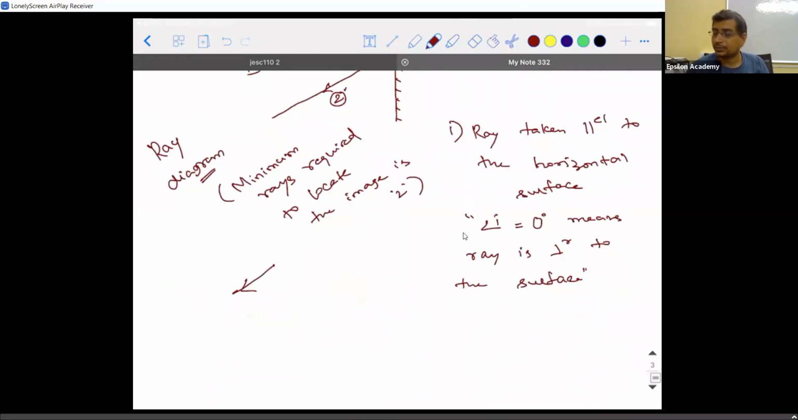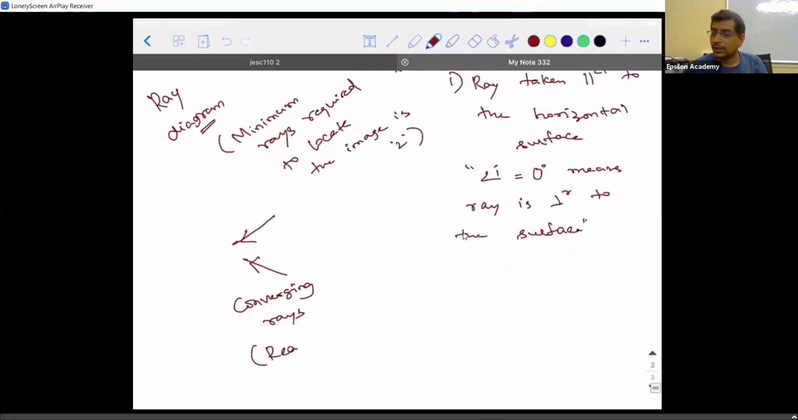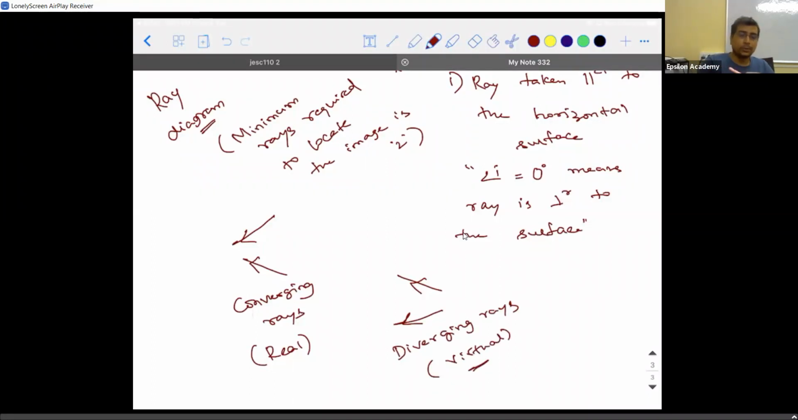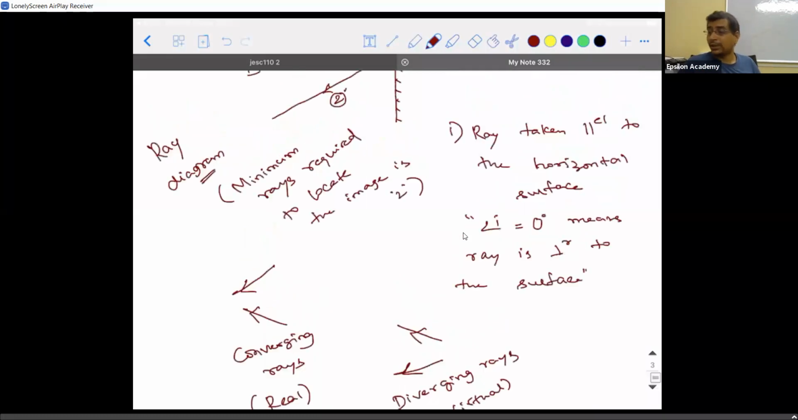That is, this one and this one are said to be converging rays. So converging rays will always form a real image. If they go away like this, then these are called diverging rays, and diverging rays will always form a virtual image. Please have this in your mind. See, I'm explaining all these things in detail, only keeping the assertion reason in your mind. I don't want you to lose even 1 mark. Okay. Clear, guys? Am I clear with this point?